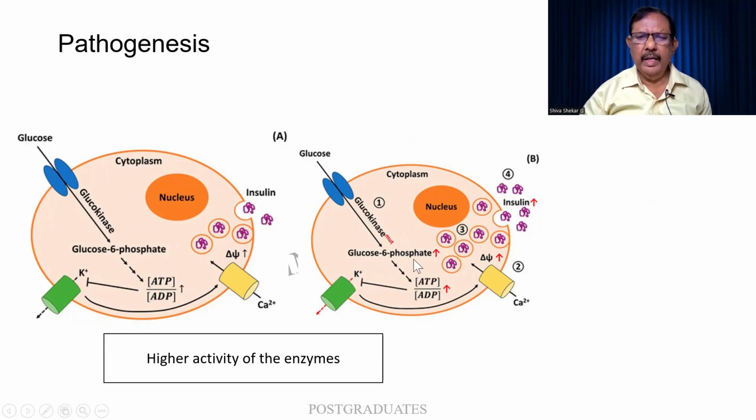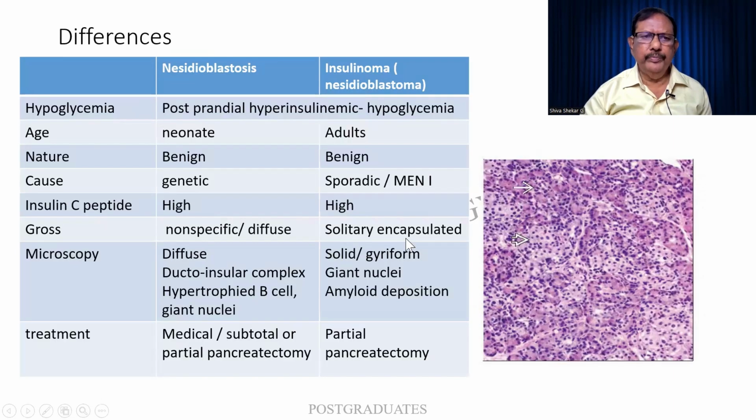Whereas in another case, either due to genetic abnormality there can be a mutation in the glucokinase gene, or there can be an increased production of glucose 6-phosphate, leading to an increased activation of ATP and ADP, and this activates the calcium channels, opens up all this, as a result of which more insulin is being produced, leading to hypoglycemia. I think this picture will be apt. At least one of this you can draw.